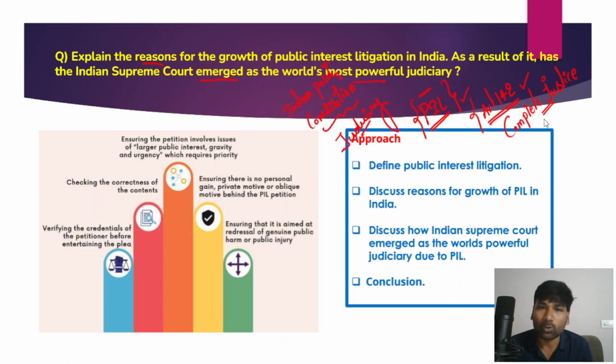Now what is the approach of this question? So this question has an approach. As usual, in the introduction itself, you have to define what constitutes public interest litigation, or what public interest litigation is, and then you need to discuss reasons for the growth of public interest litigations in India. Now, what are the reasons because of which public interest litigations have increased? Then in the second part of the answer, you need to discuss how the Indian Supreme Court has emerged as the world's most powerful judiciary due to this public interest litigation, and ultimately you need to write a conclusion about